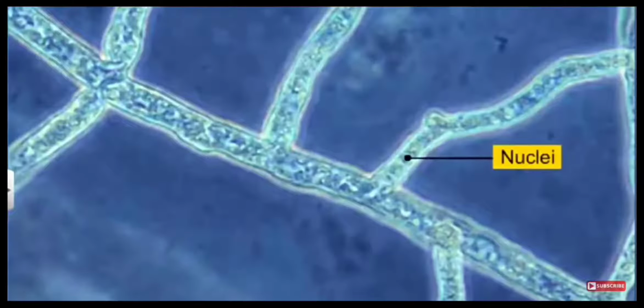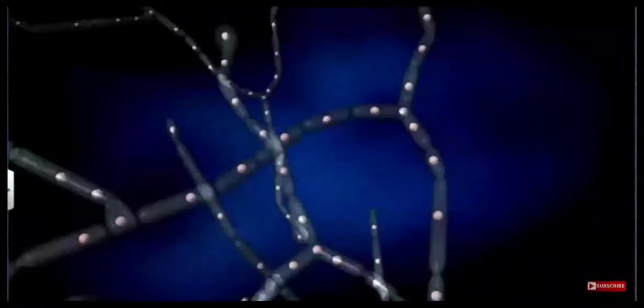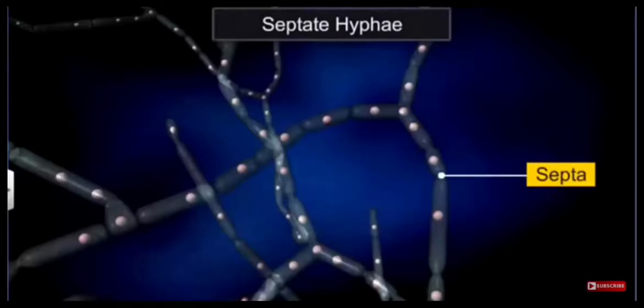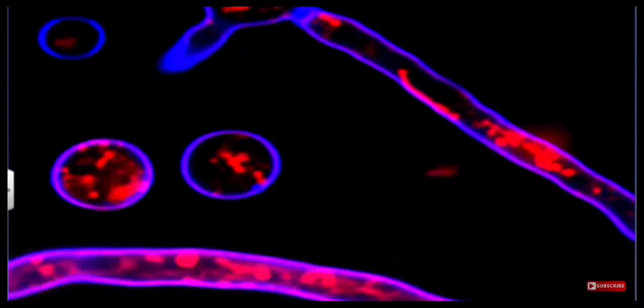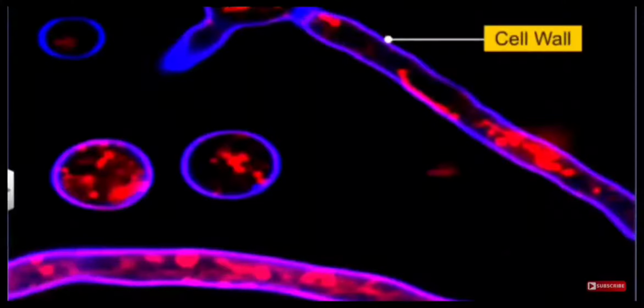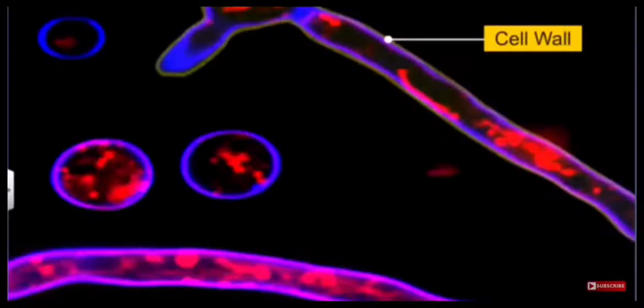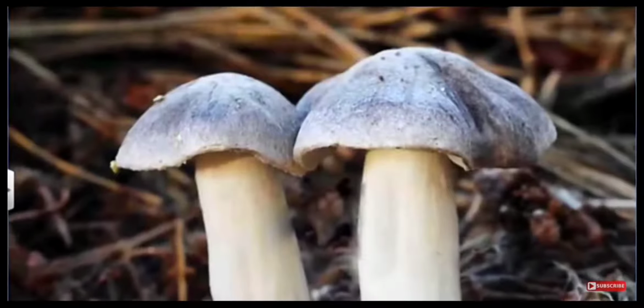They may be having many nuclei without compartmentalization, known as cenocytic or aseptate fungi. Or they may be having only one nucleus per septa, uninucleate, and they are called septate. All the hyphae have a cell wall which is made up of chitin.